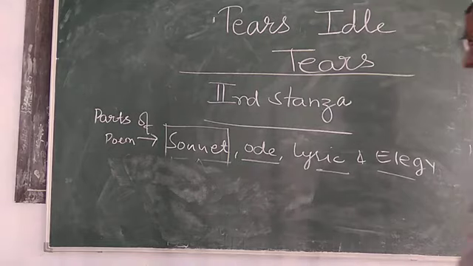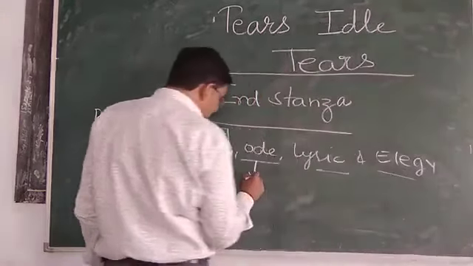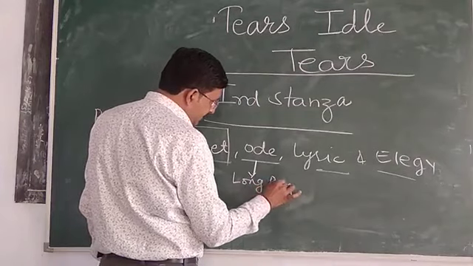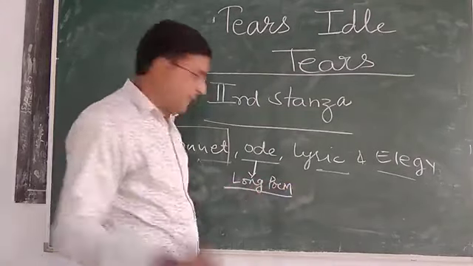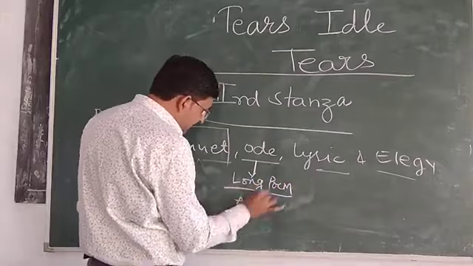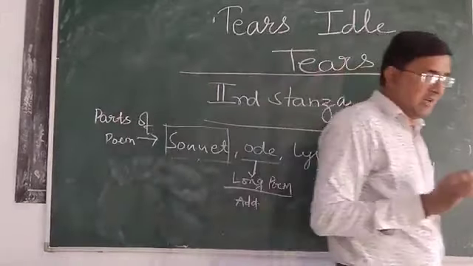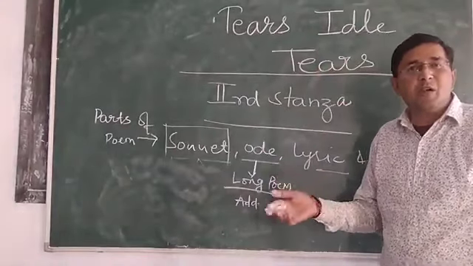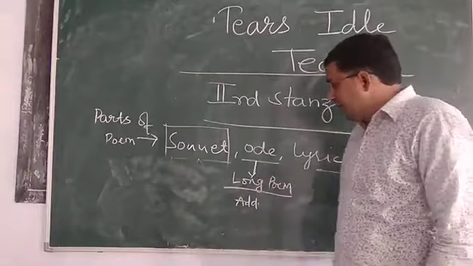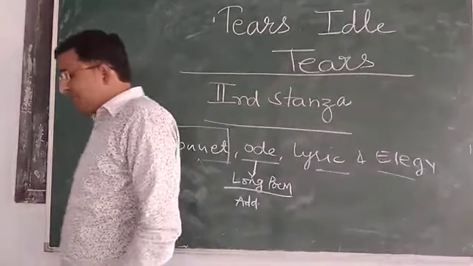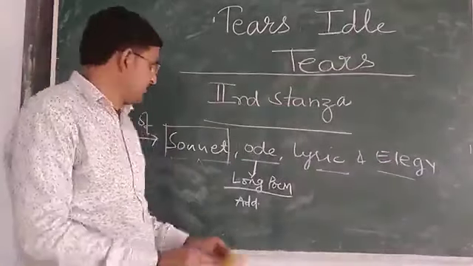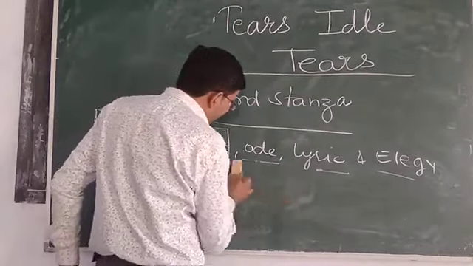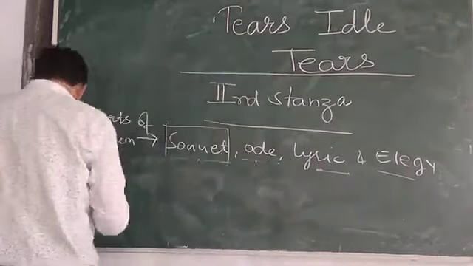Now we are discussing what the ode is. Simply we can say an ode is a long poem. Second, it must be in an addressing situation. An ode is a long poem, or it must be in the position to address someone. Means an ode is a poem of addressing situation. When you are going to address someone in your long poem, that is an ode.